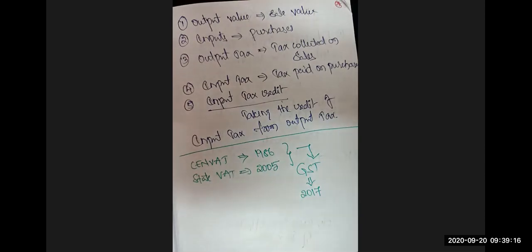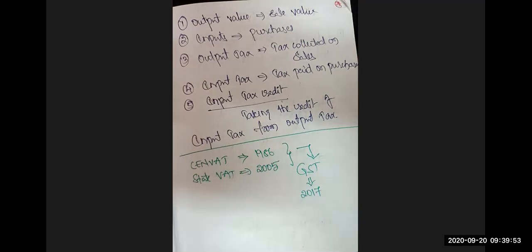But when a person is engaged in both interstate and intrastate transactions, the cascading effect of taxes comes into the picture. Though we have VAT at the central level and state level, there is no integration between the two. So even after the introduction of VAT at both levels, the cascading effect of taxes still exists because of non-integration of central taxes with state taxes. I will explain that portion with an example also. Don't worry, ma'am.